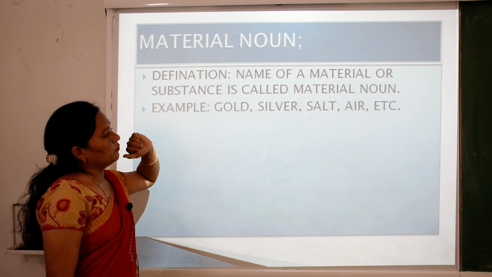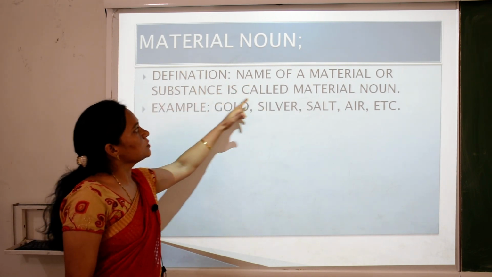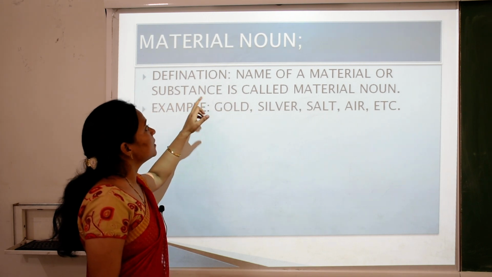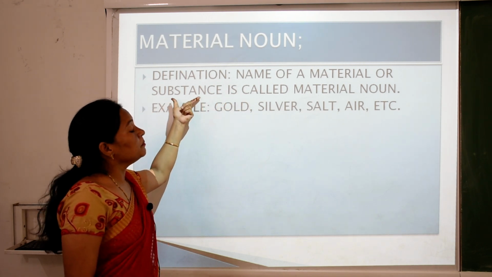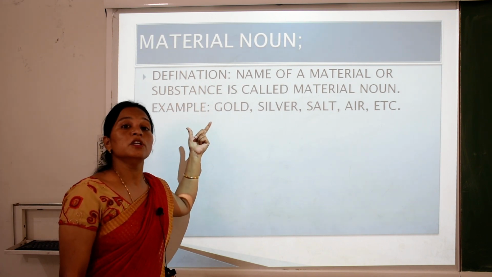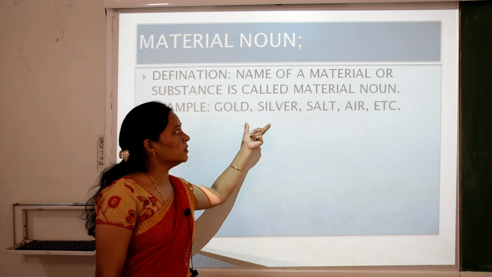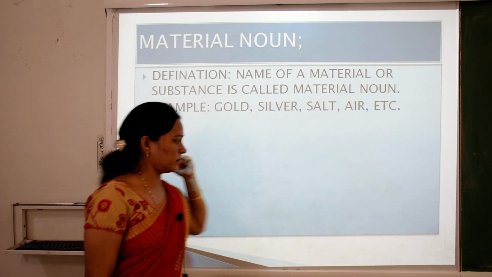What is a material noun? So children, the name of a material or substance is called a material noun. Material means matter, substance. It is found in nature. For example, gold, silver, salt, air, etc.